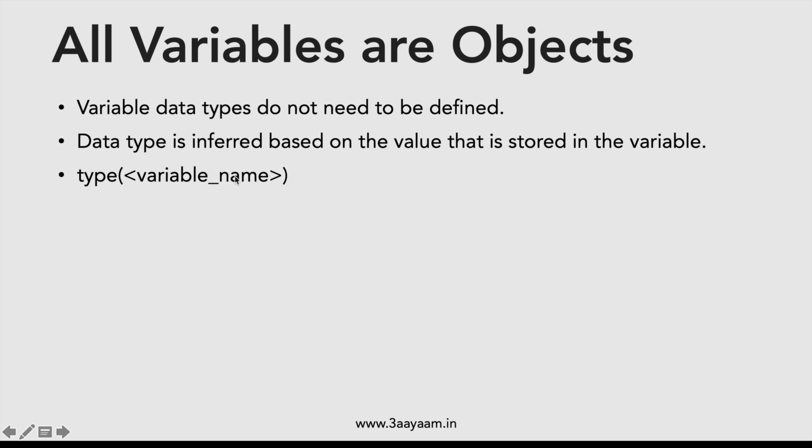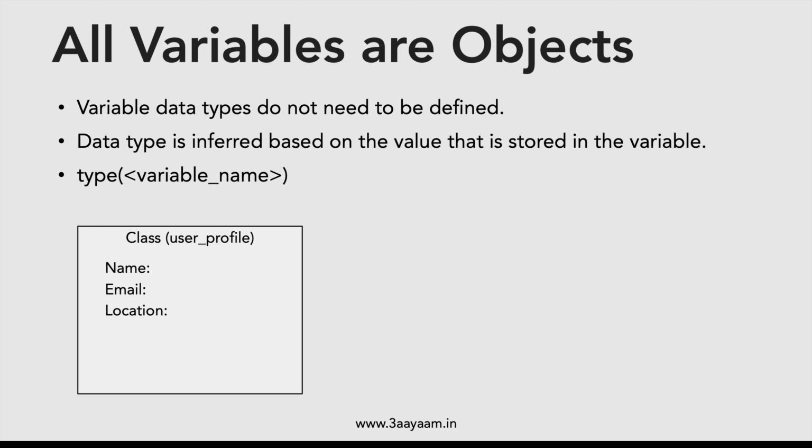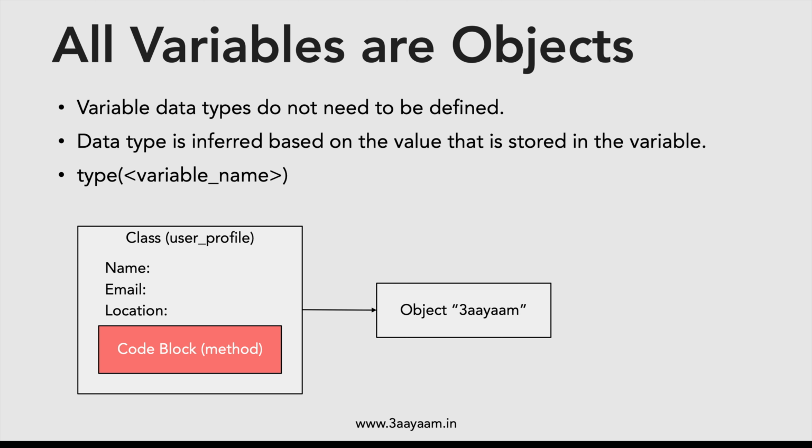So this is a function. We have not talked about function yet, but this is how we can use functions in Python. Now, what does it mean? Let's say we have this class user profile and this is the template. We have name, email, location. Along with it, maybe you have a code block also, meaning that this code block is doing some calculation. Now, when you create an object, let's say the name of the object is 3 ayam, we can not only use the variables like name, email, location, we can also use the code block.